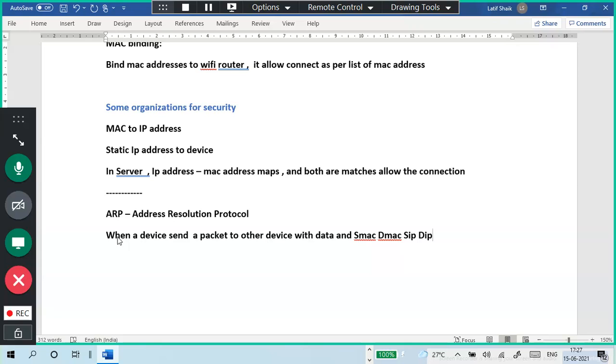So the data plus these things will also be sent.